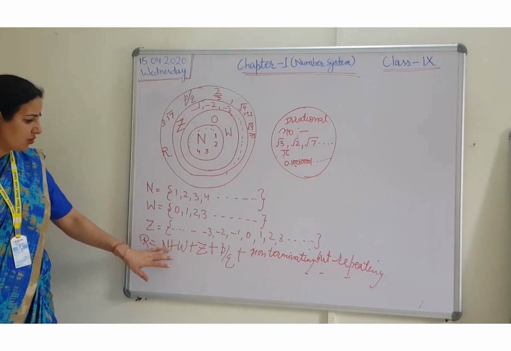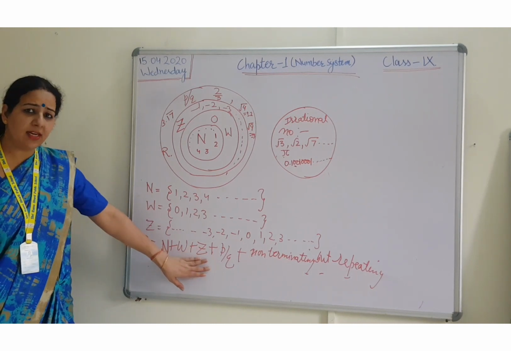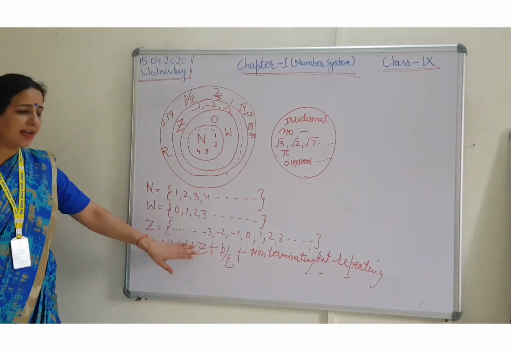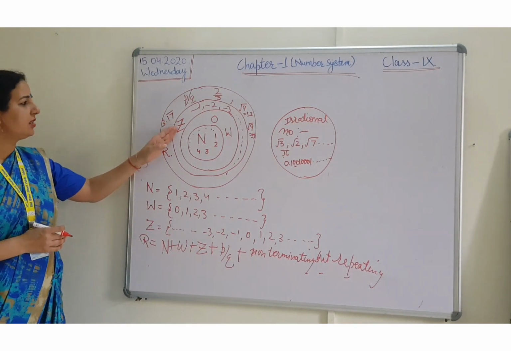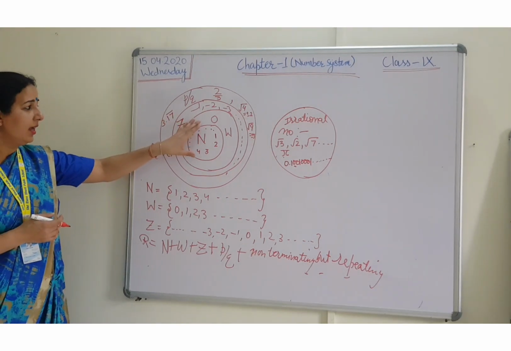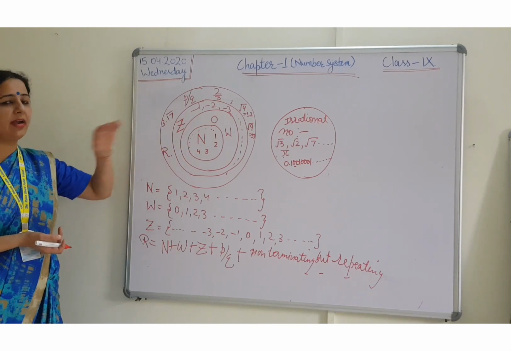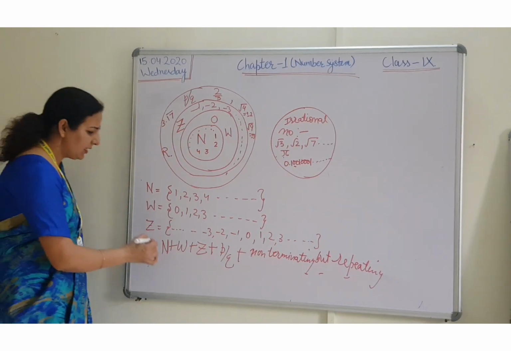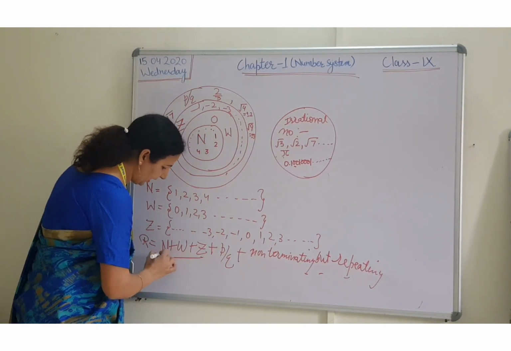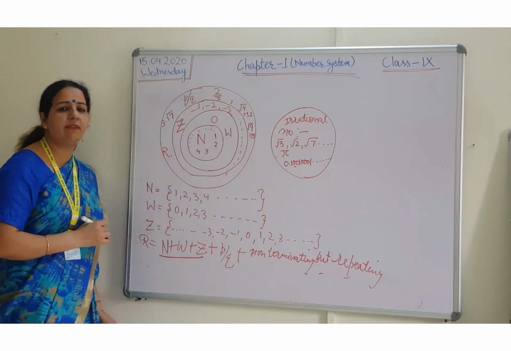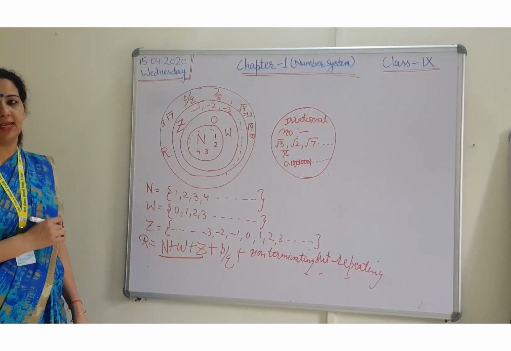I have written natural numbers plus whole numbers plus integers. So better to write integers only, because integers are already having whole numbers. Whole numbers are already having natural numbers. This is just for your explanation only. Otherwise you can write integers here.